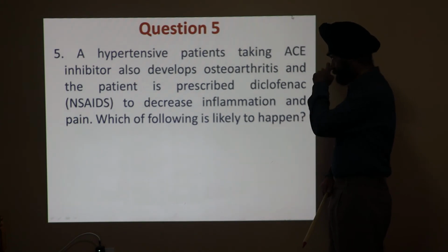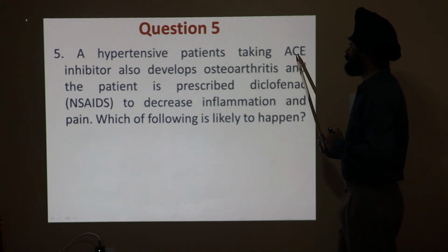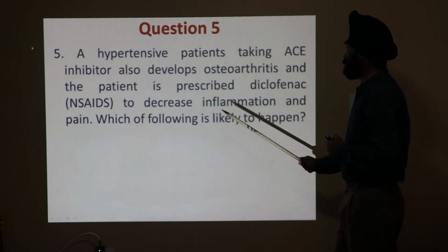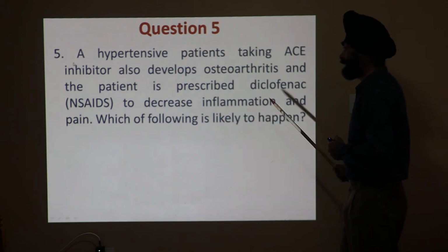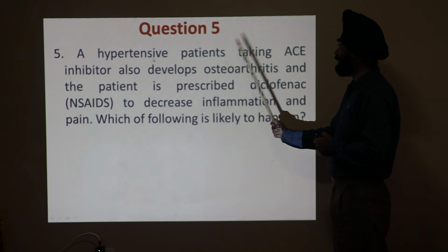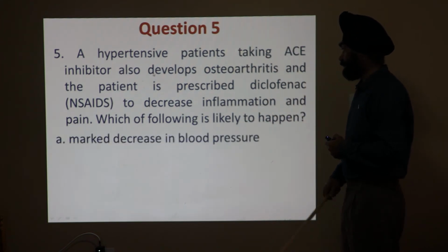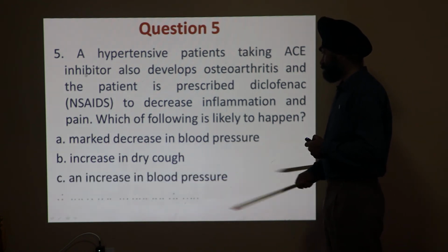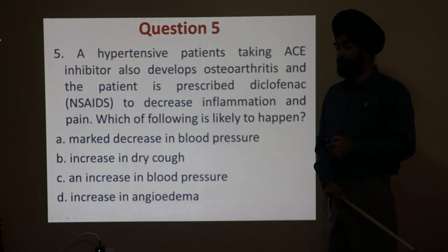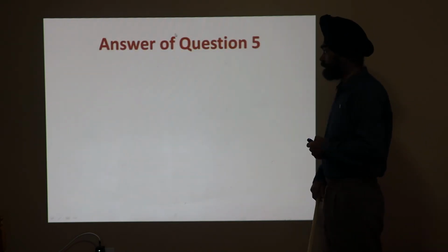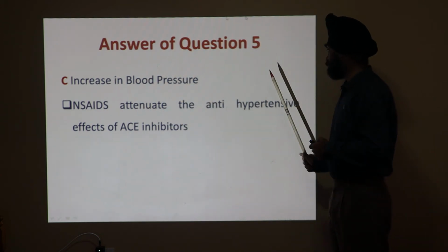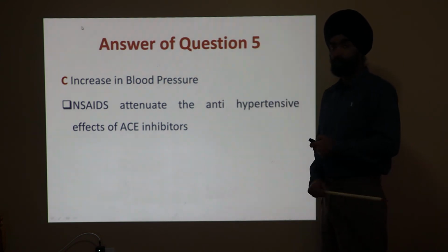Question number 5. A hypertensive patient taking ACE inhibitor also develops osteoarthritis, and the patient is prescribed diclofenac to decrease inflammation. Which of the following is likely to happen? That means you are giving two drugs, NSAIDs and ACE inhibitors. Marked decrease in the blood pressure, increase in the dry cough, increase in the blood pressure, or increase in the angioedema. So the answer is increase in the blood pressure, because NSAIDs block the antihypertensive effects of ACE inhibitor. So the blood pressure which was normalized tends to increase.